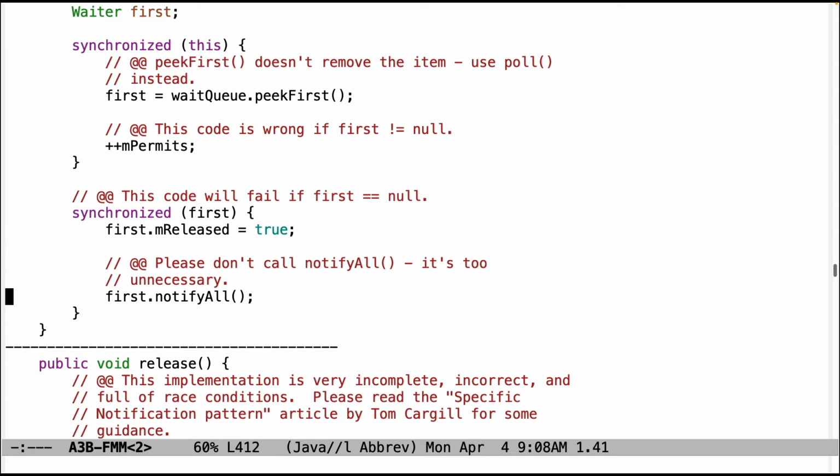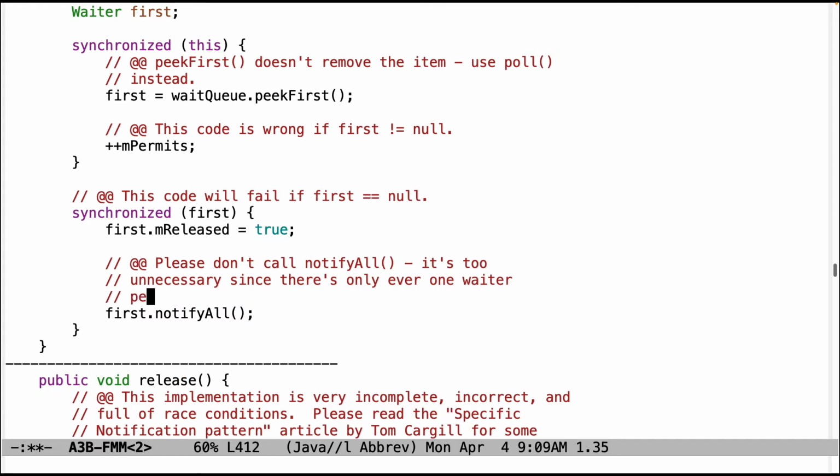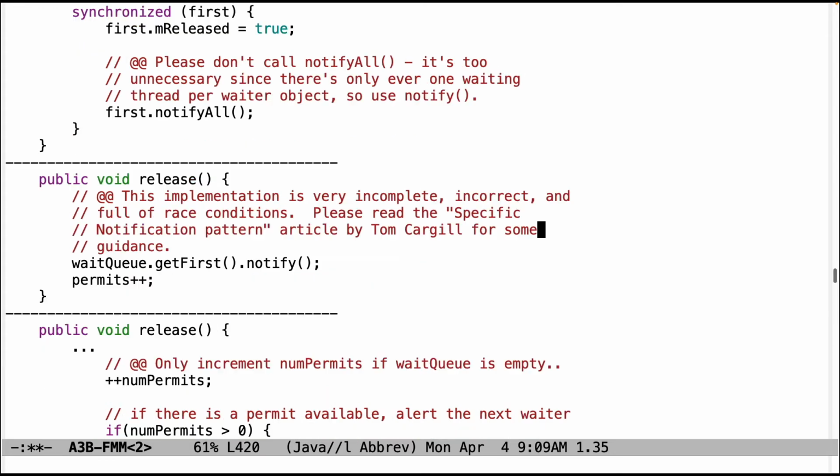Down here, there's no need to call notify all. It's unnecessary. Instead, just call notify. You don't need to notify all. You're only notifying one specific thread. That's why it's the specific notification pattern. And so it's perfectly fine to call notify because there's only ever going to be one waiter, one waiting thread per waiter object. So use notify.